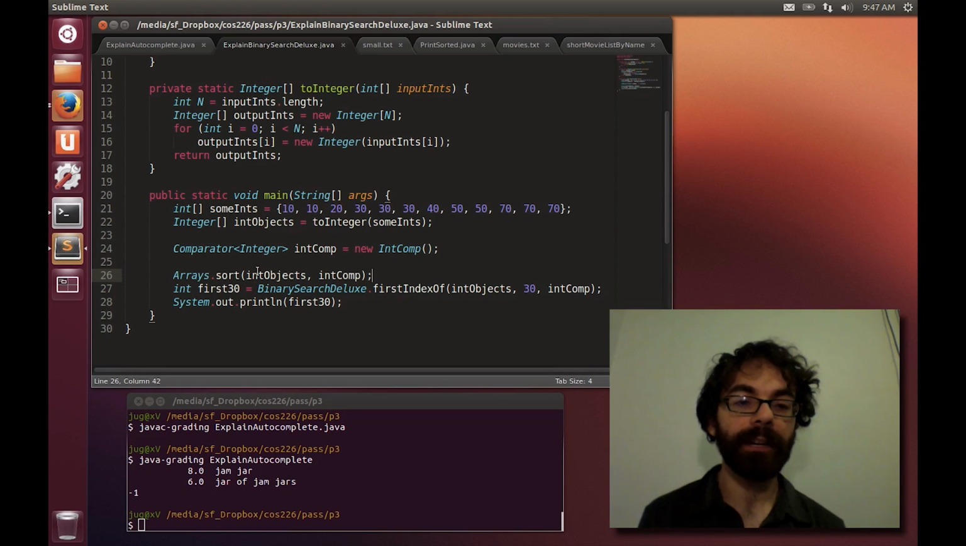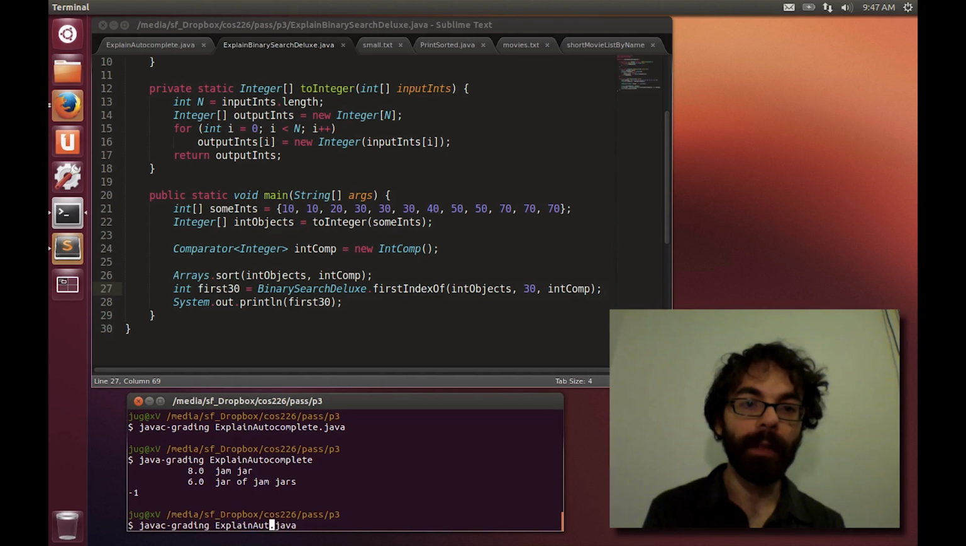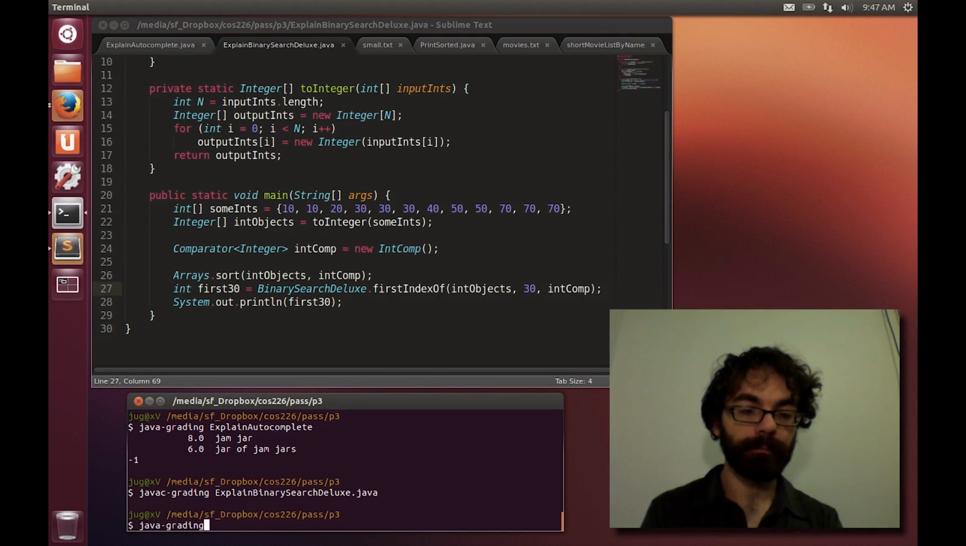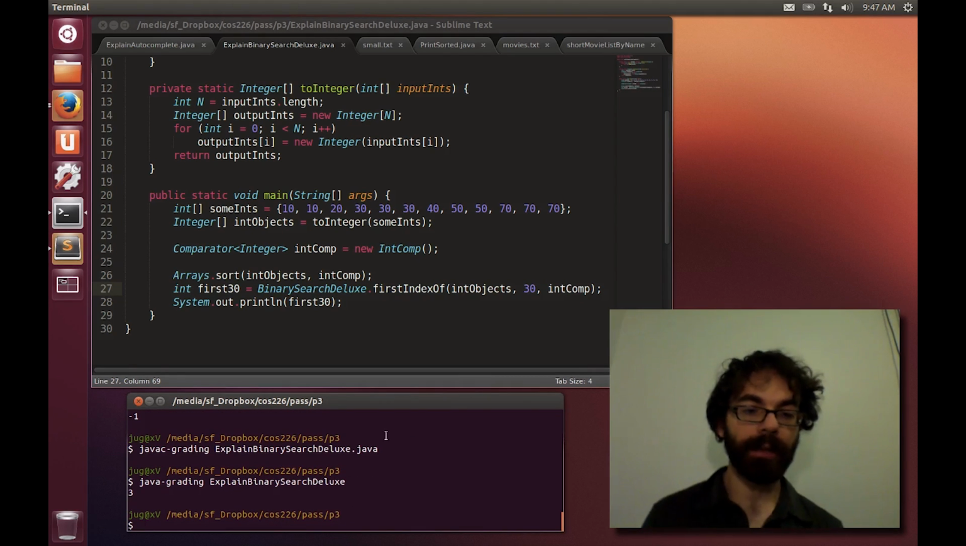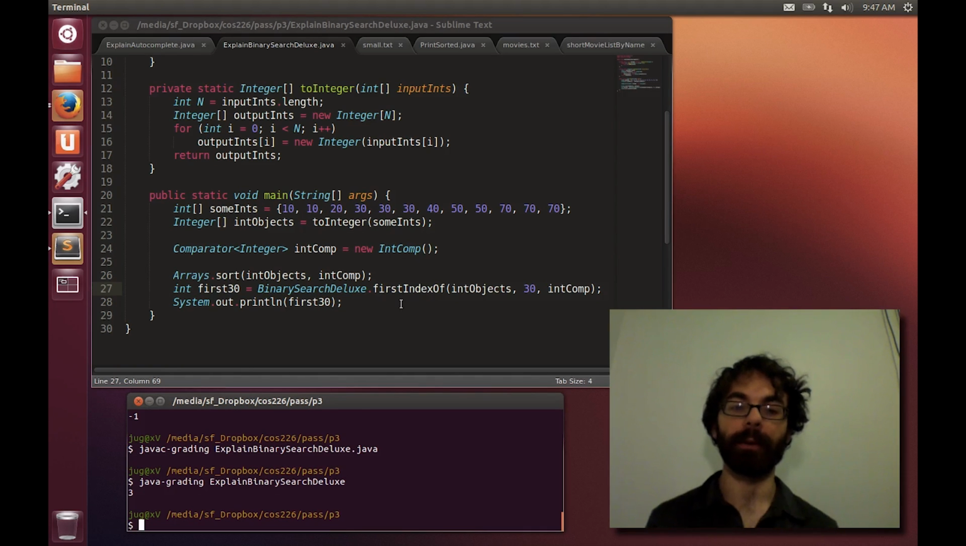And so once I've got everything in order, I'm going to call my BinarySearchDeluxe class, and I'm going to say, among all of these integers, tell me where the first 30 is. Okay, so let's run this, and presumably it will work. Okay, so we run it, and it says 3. So we count off 0, 1, 2, 3. It seems to have worked correctly.